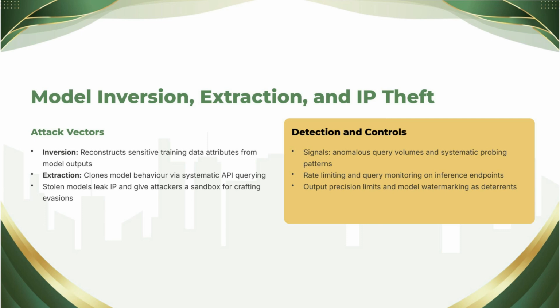Output discipline. Returning labels rather than full probability vectors makes extraction and inversion harder, a design choice with security consequences. Watermarking and fingerprinting techniques that help prove a clone's ancestry. And the classical layer, access controls on artifacts and registries. Lever processes that remember models are assets, and contracts that treat model access as the sensitive grant it is, all of which we formalize 2 lessons from now.